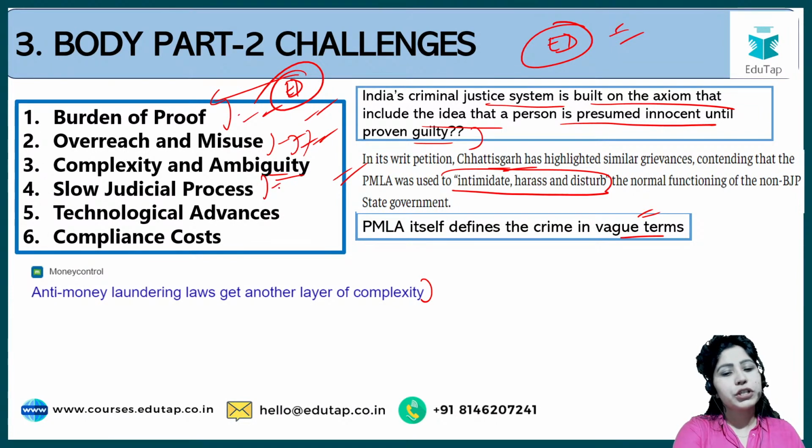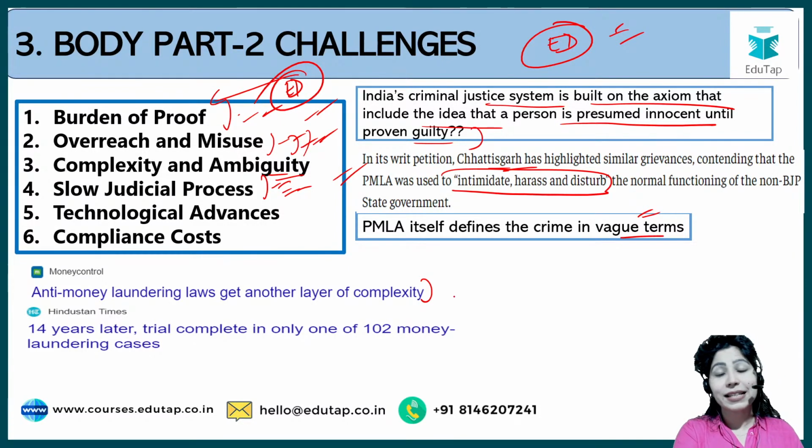Then there is a slow judicial process. Let's say this person is innocent, जिन्होंने घर गाड़ी खरीदा आपके neighbour ने, let's say he had some ancestral property, he had some ancestral money. तो अब if he comes under PMLA provisions, अगर उनके ऊपर ED की रेड पड़ जाती है तो उनको प्रूव करना पड़ेगा that I'm innocent, so he'll have to spend money on that, and our judicial process is very slow. तब तक उन्हें criminal ही माना जाएगा.